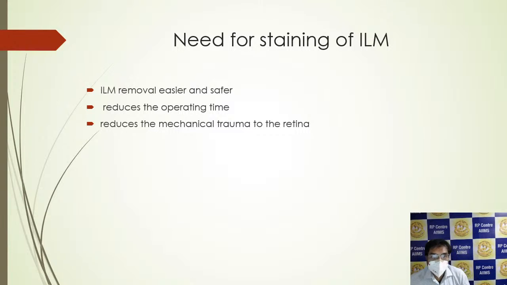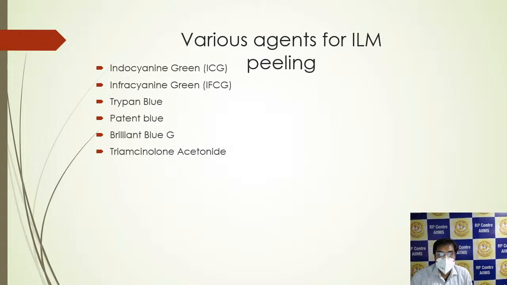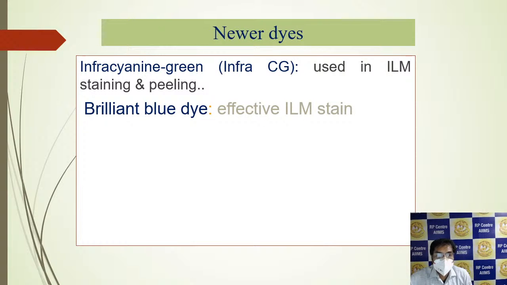Why do we need to stain the ILM? By staining the ILM we can easily peel it, which reduces the operating time and reduces the mechanical trauma to the retina. The various agents used for ILM peeling were indocyanine green, infracyanine green, trypan blue, patent blue, BBG dye, and triamcinolone acetate. The newer dyes are infracyanine green and brilliant blue G (BBG) dye.